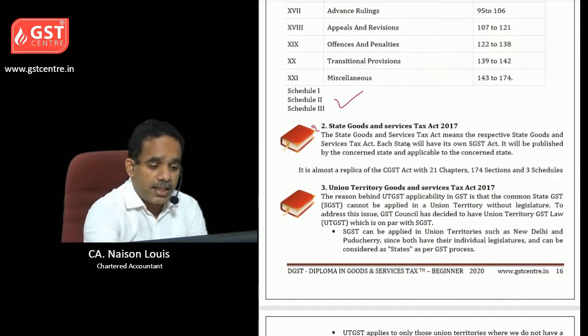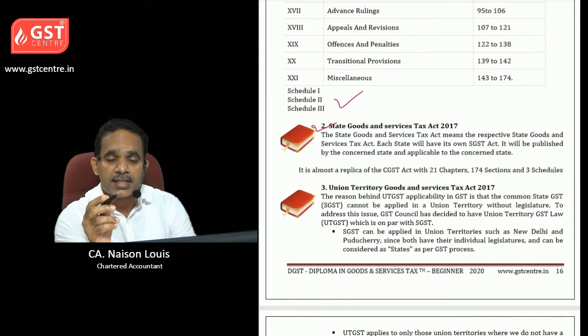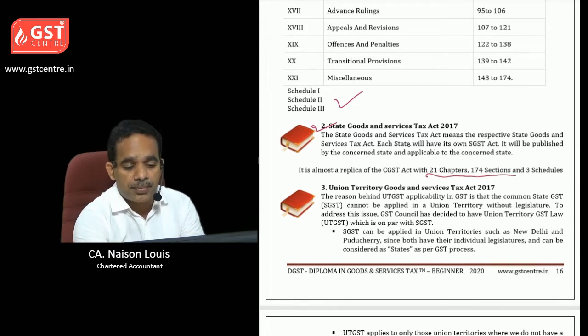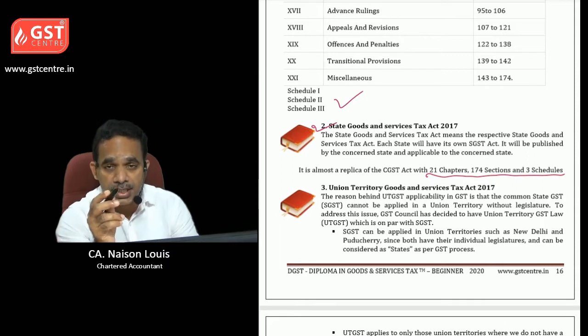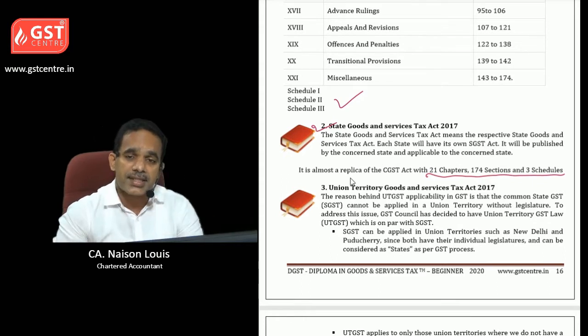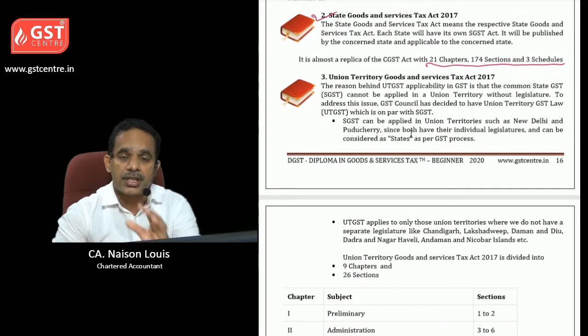Then the second act is the State Goods and Services Tax Act 2017. It includes 21 chapters, 174 sections and 3 schedules. This is applicable for states. Every state will have its own SGST Act by which it can collect SGST.